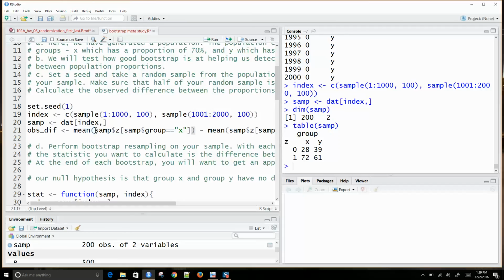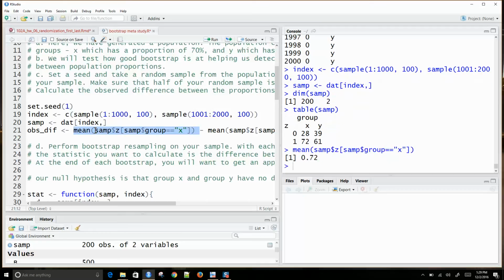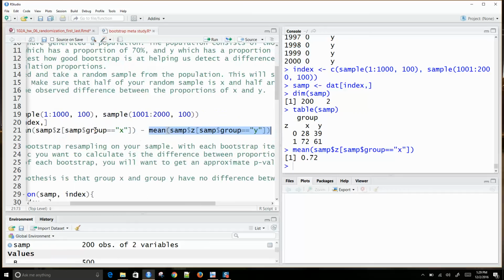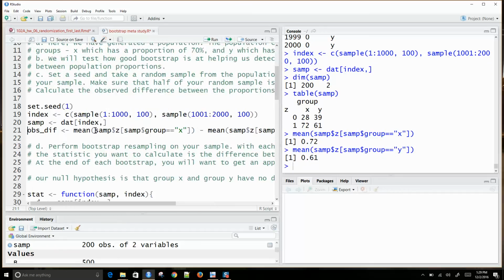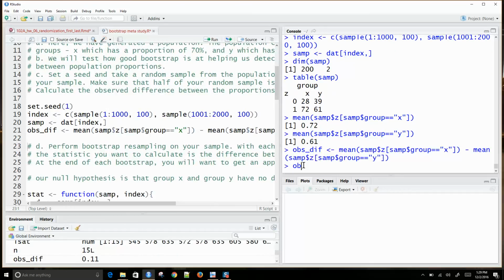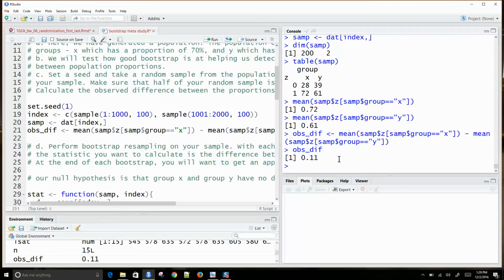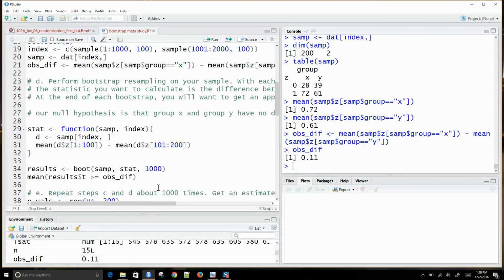This is just the way to calculate that. I would take SAMP$Z, which is the ones and zeros, subset those based on the ones where the group is X, and take the mean of that. This will give me 0.72. I would do the same thing where the group is equal to Y, and I would get 0.61. When I calculate the difference between those, I'm getting a difference of 11%. So this is our observed difference between proportions.